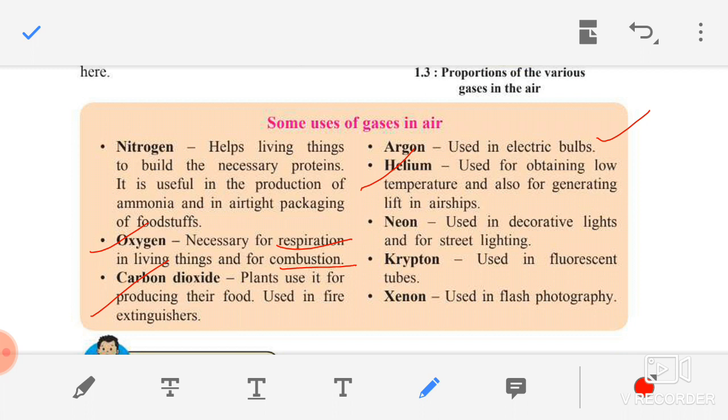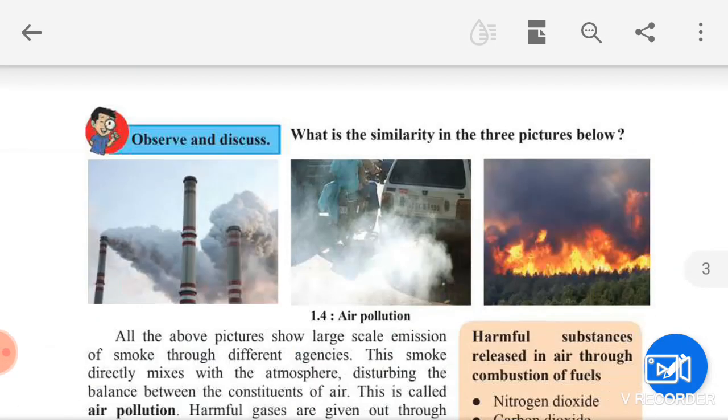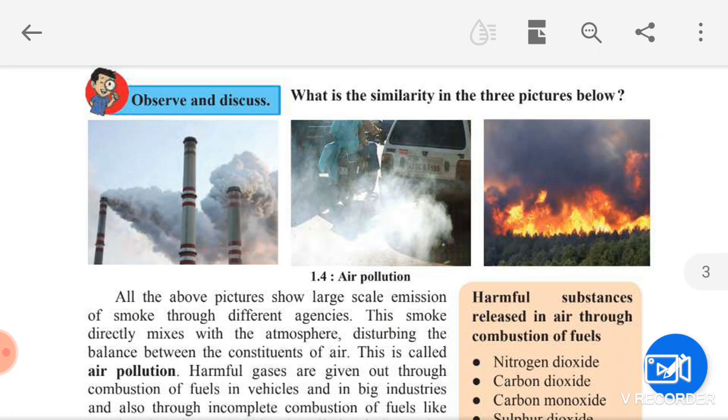The next gas is neon. It is used in decorative lights. During Diwali, we use decorative lights for decorations. In that, neon gas is used. It is also used for street lighting. On the road, we see many lamps at night, which are called street lighting. In that also, neon gas is used. Next one is krypton. It is used in fluorescent tubes. Last one is xenon. It is used in flash photography. Now, children, let us move further. Further, we will see some pictures that are given. We have to observe and discuss them.